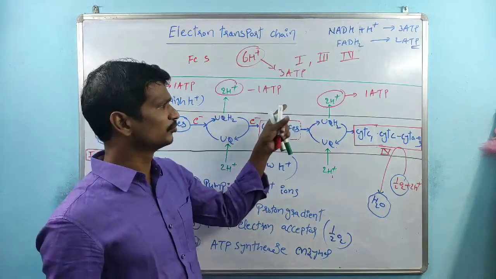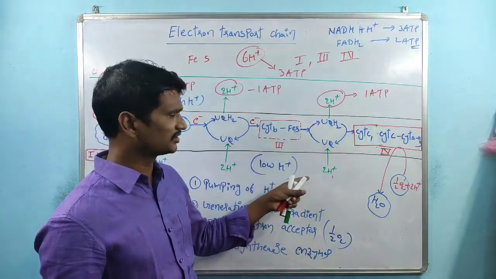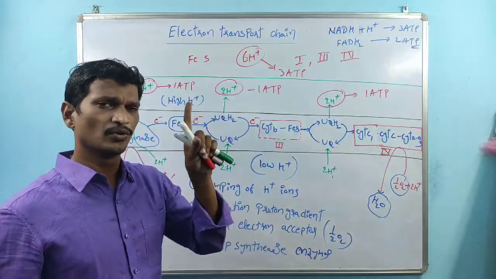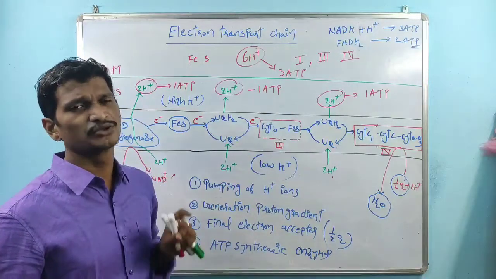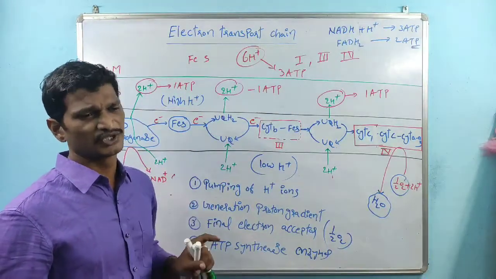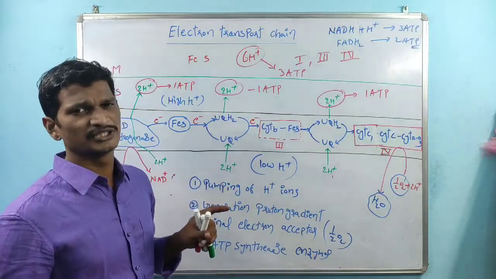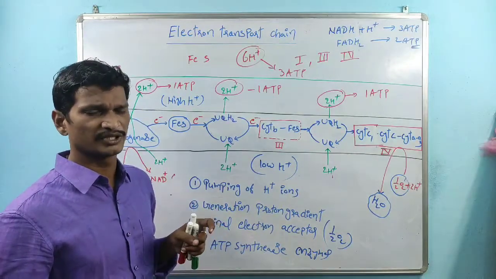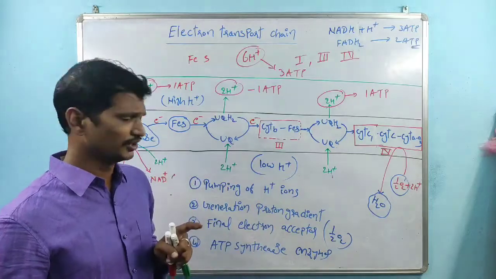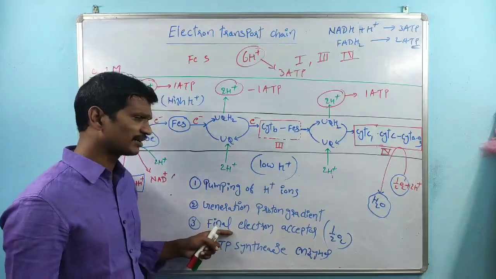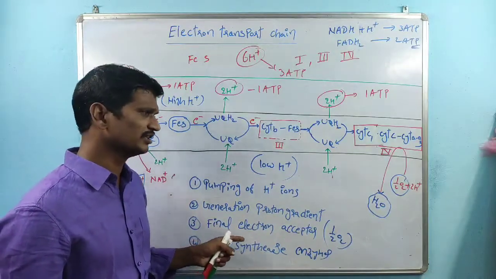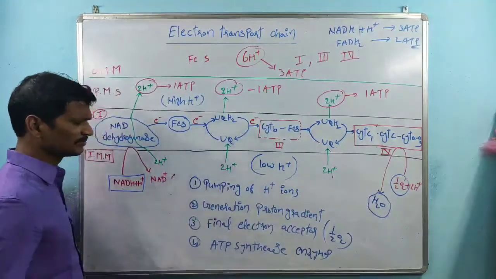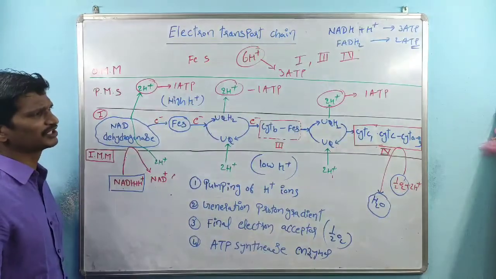So the protons try to move from high concentration to low concentration, and there is only one way, through the ATP synthase engine. Through that ATP synthase, 2 H plus ions are moved, and that energy supports the synthesis of 1 ATP. The final electron acceptor within the electron transport chain is molecular oxygen. So these are the major steps within the electron transport chain.